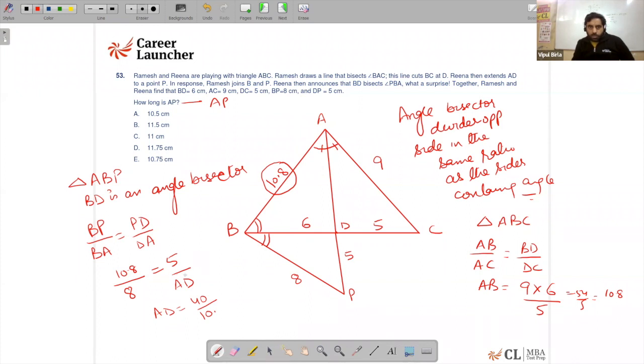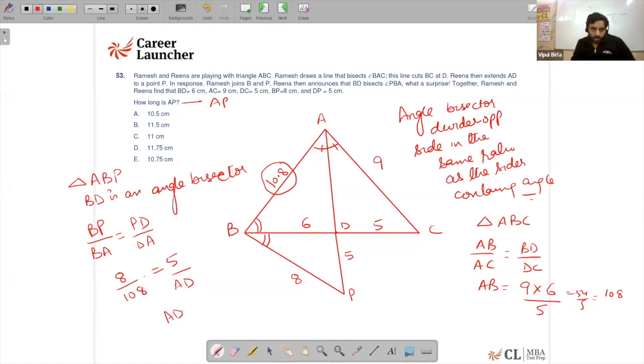So that's going to be 8 upon 10.8. Okay, I've just written it wrong basically. So BP is 8, sorry, just correct that, guys. BP is 8 upon BA is 10.8, is equal to this.